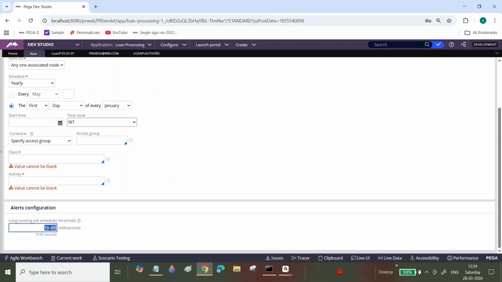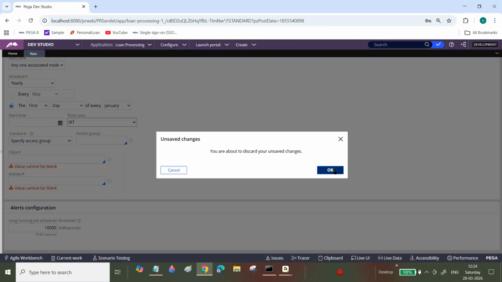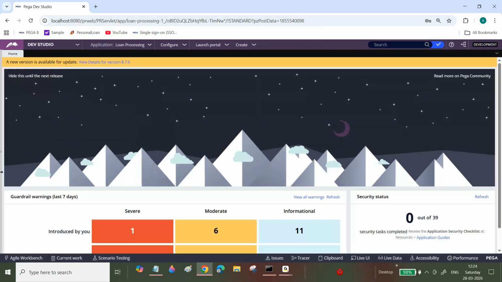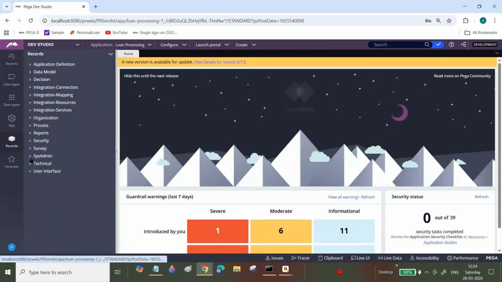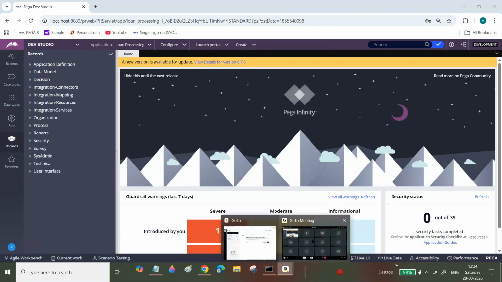Now I will create one job scheduler activity. Whatever logic you want to write, we can write in a job scheduler activity and then execute it. Quickly I will create it, and I will show you everyone. Any questions? Arjun, I have one doubt.